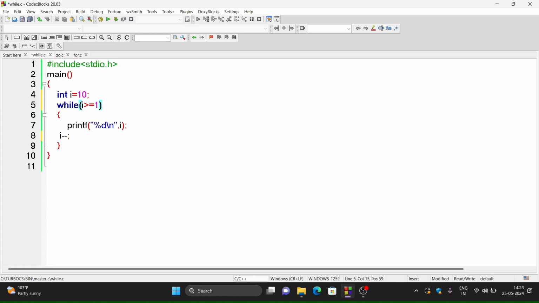So those values are greater than or equal to 1, and hence the condition will be i greater than or equal to 1. That means with decremented values, the initialization statement contains the greater value, the condition becomes i greater than or equal to 1, and after that you have to decrement the value of i by 1. So let us run the program now.